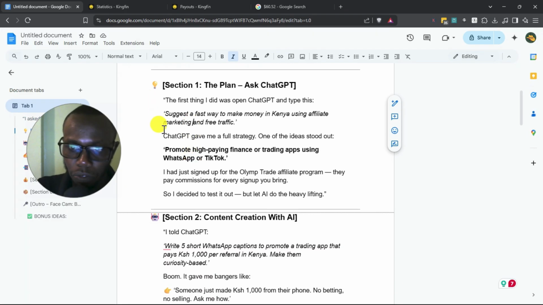Now, the beauty of ChatGPT is that it gave me a full strategy. And one of the ideas that stood out was promoting high-paying finance or trading apps using WhatsApp or TikTok. So I had a choice to pick from a lot of ideas that ChatGPT gave me, and I picked promoting a trading app using WhatsApp or TikTok.